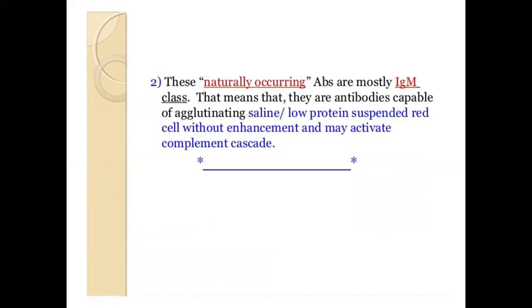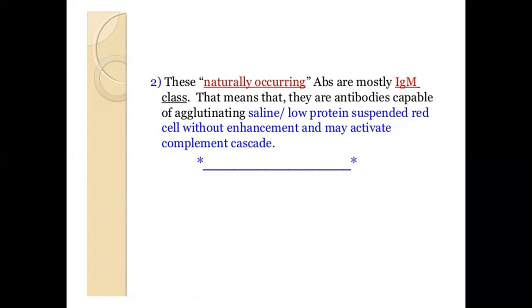These naturally occurring antibodies are mostly IgM class. That means they are antibodies capable of agglutinating saline, low protein suspended red cells without enhancement, and may activate the complement cascade. So IgM are antibodies that best react at room temperature, and that is your saline medium.